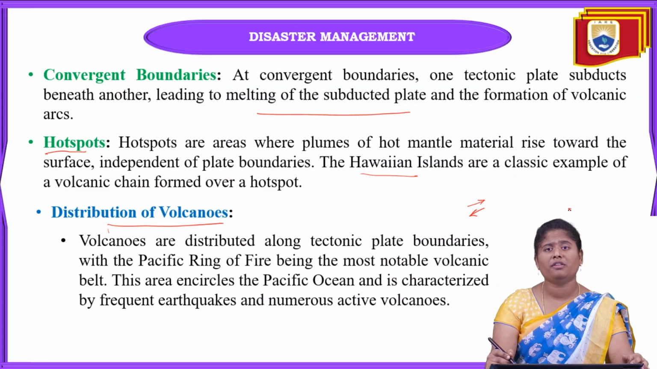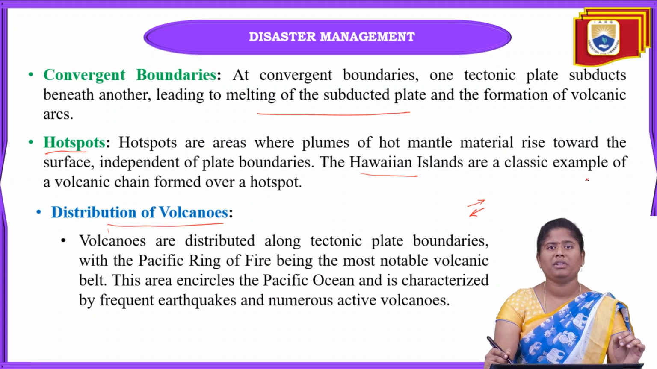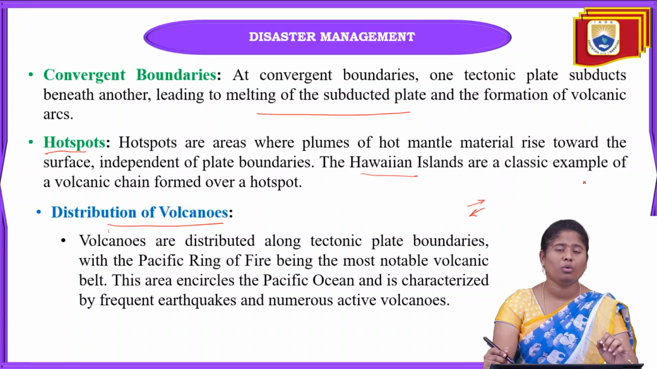And the next one is the distribution of the volcanoes. That means where we can see these volcanoes, how they are distributed around the world. Mainly, these volcanoes are distributed along the tectonic plate boundaries, with the Pacific Ring of Fire. These volcanoes can be seen in the Pacific Ocean. Almost 50% of the world's volcanoes can be seen in this Pacific Ocean. That place is also called the Ring of Fire.